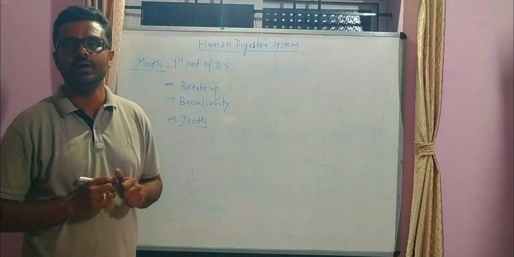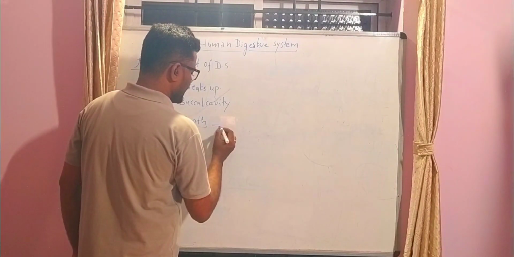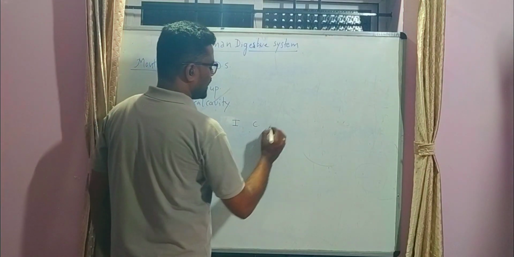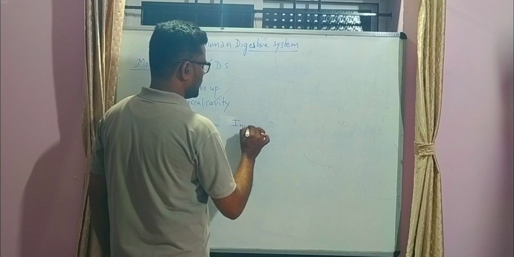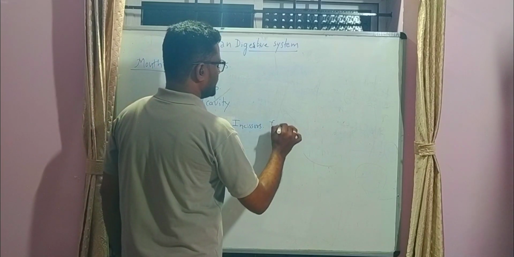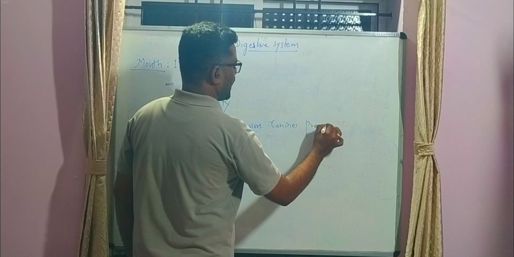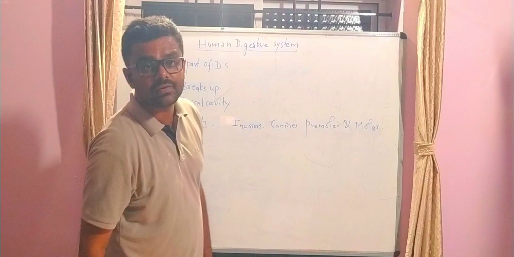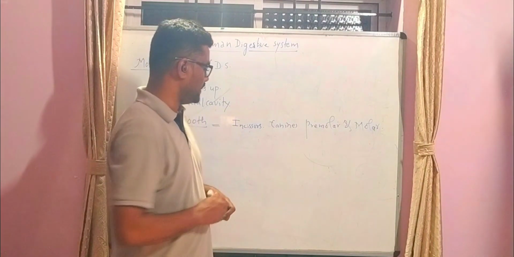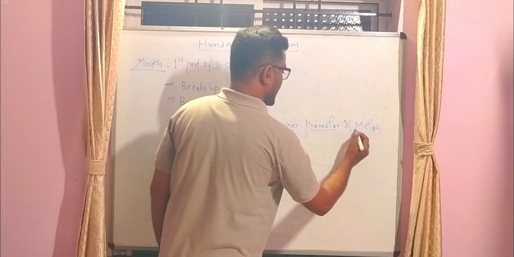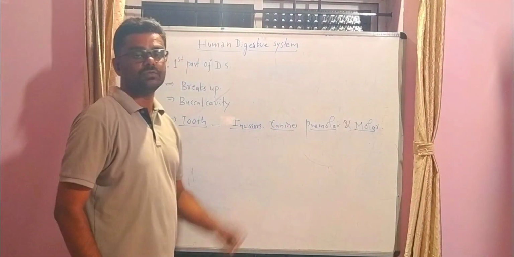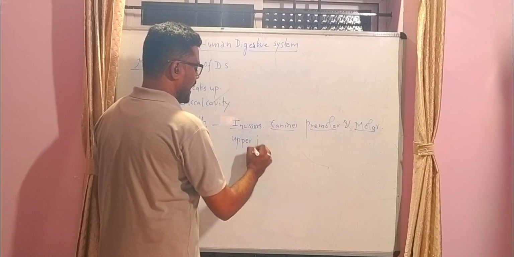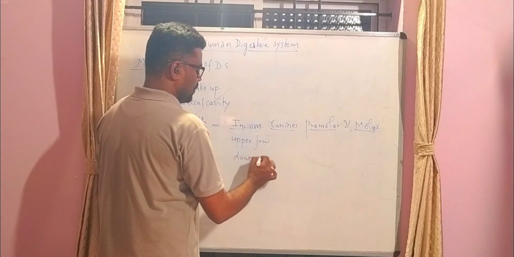What are the different types of teeth? There are incisors, canines, premolars and molars. There are four different types of teeth present in human beings. These four types of teeth are distributed in both the upper jaw and the lower jaw.